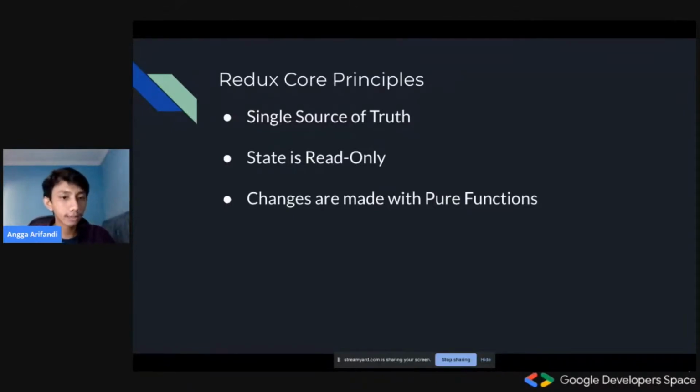And then last is changes are made with pure functions. So basically this means that we should always rely on functions to change the data. We shouldn't change the state by hand inside the view or the widget or something that is disobeying the core principles of Redux.